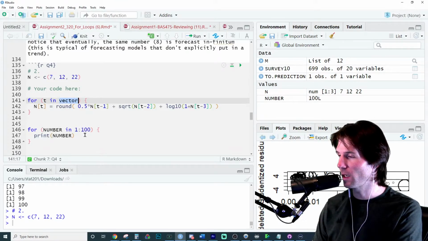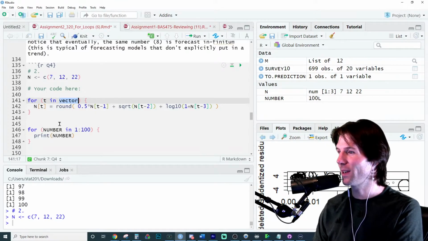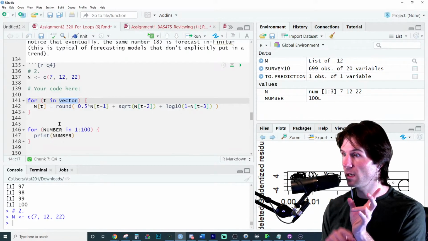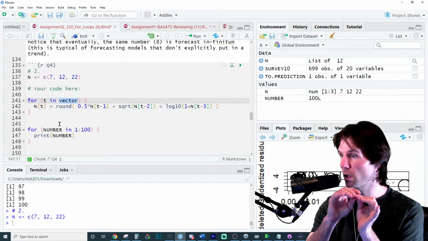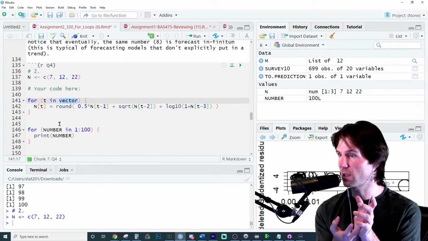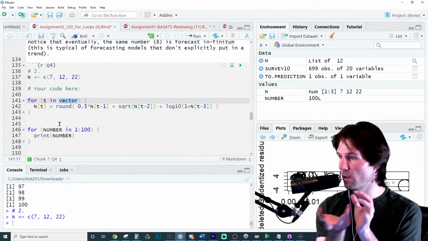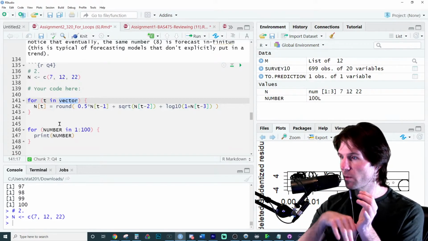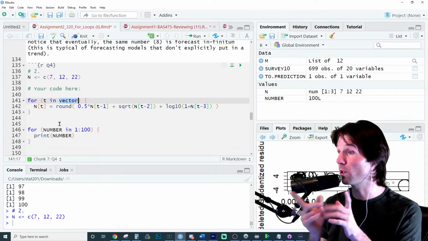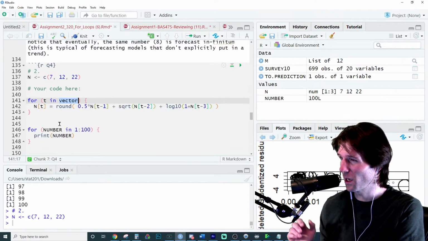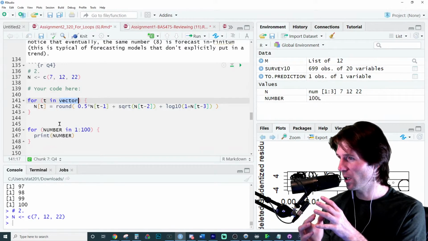So think about 4 through 20. What could I change this to right here to make it go from 4 to 20? I want T to take on the values of 4 through 20. So when this runs, T becomes 4, then it runs the skeleton, then T becomes 5, then it runs the skeleton, then T becomes 6, then it runs the skeleton. It just keeps looping through and it goes from 4 to 20. So how could we write some sort of code right there, starting at 4 to 20?